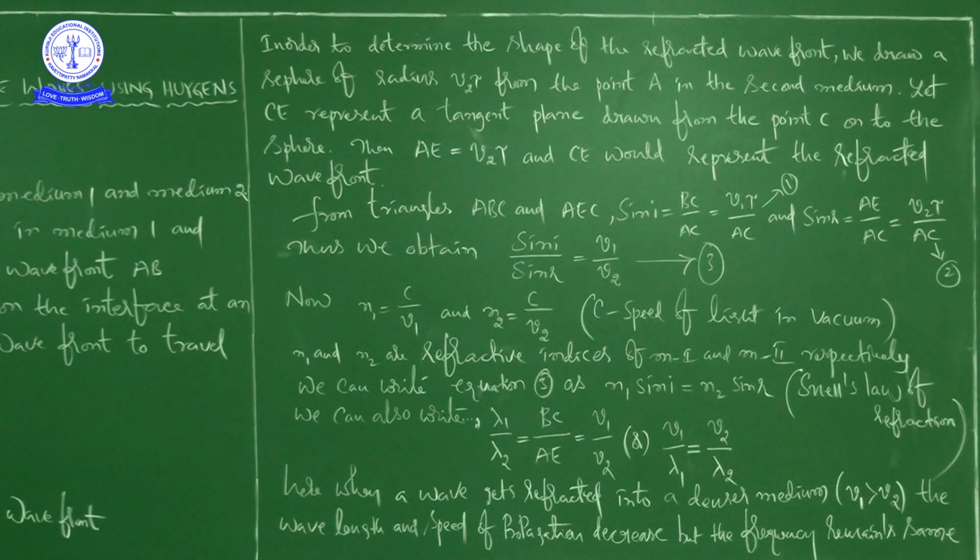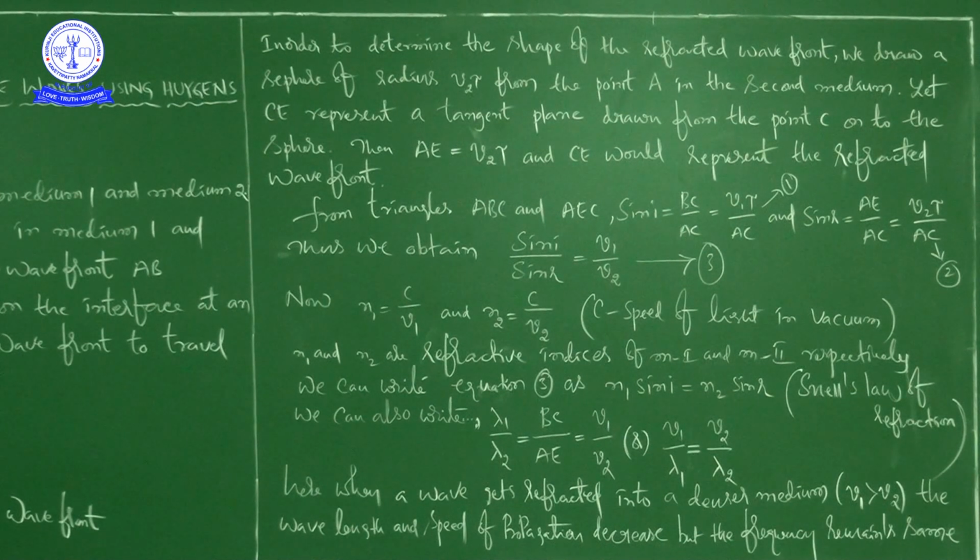Let CE represent a tangent plane drawn from the point C onto the sphere. Then AE is equal to V2 into tau. So BC is equal to V1 into tau; similarly, AE is equal to V2 into tau, and CE would represent the refracted wavefront.